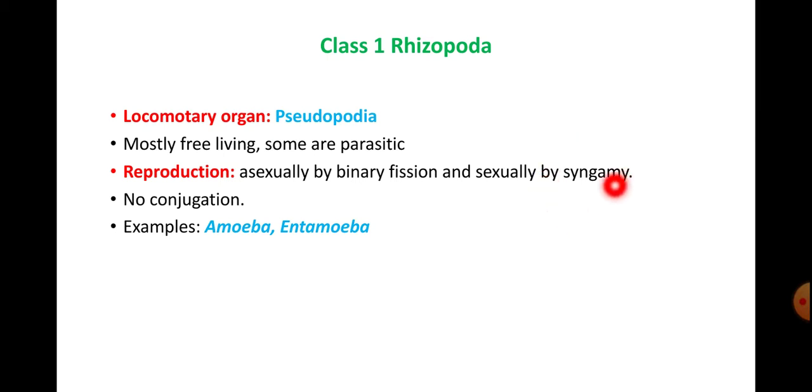I said syngamy is fusion of the male and the female gamete. So conjugation will not be there. Mixing of the nucleus of male and the female will not be there. Okay, examples: amoeba and entamoeba.